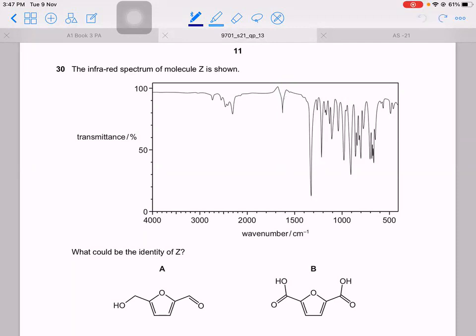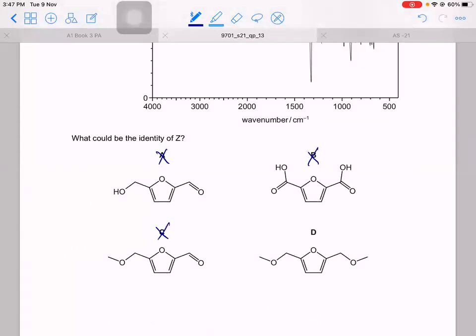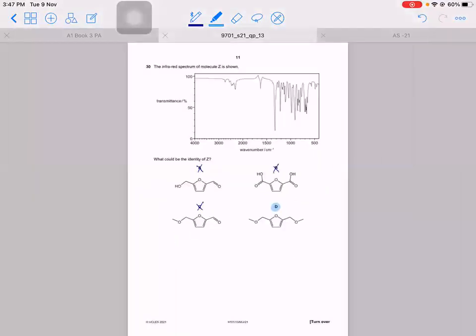So there's no C double bond O. Can't be A because it has a C double bond O. Can't be B because it has C double bond O's. Can't be C either because no C double bond O. The answer therefore is D. Very evident. Just based on one peak, you can figure out the whole thing.